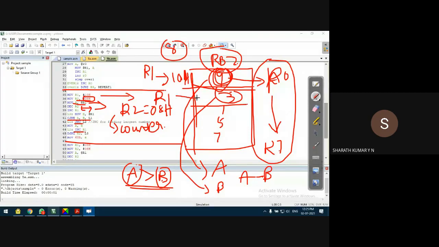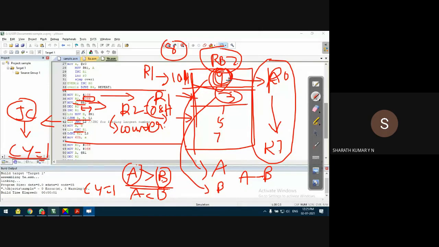R1 is already pointing to the second location. When I say increment R1, it points to the third location. But at this point, if carry is set to 1, what happens? What does the JC condition indicate? That means carry is set to 1. When will the carry be set to 1? When A is less than B. When A is less than B, carry will be set to 1.